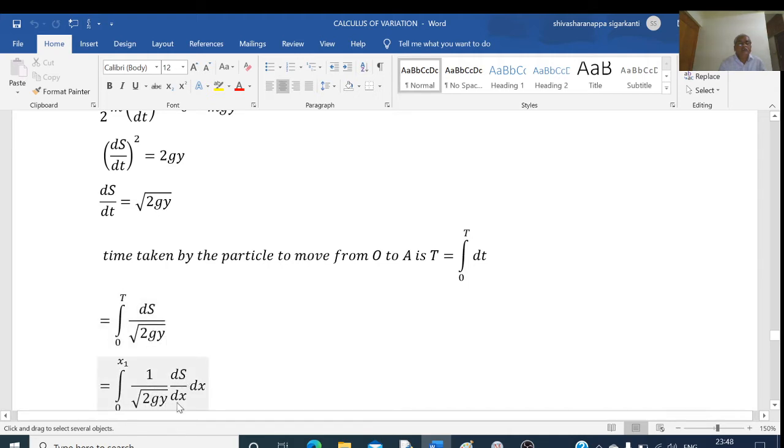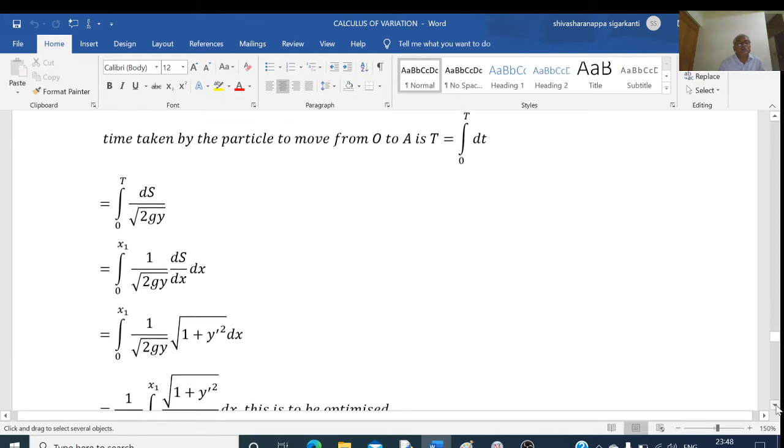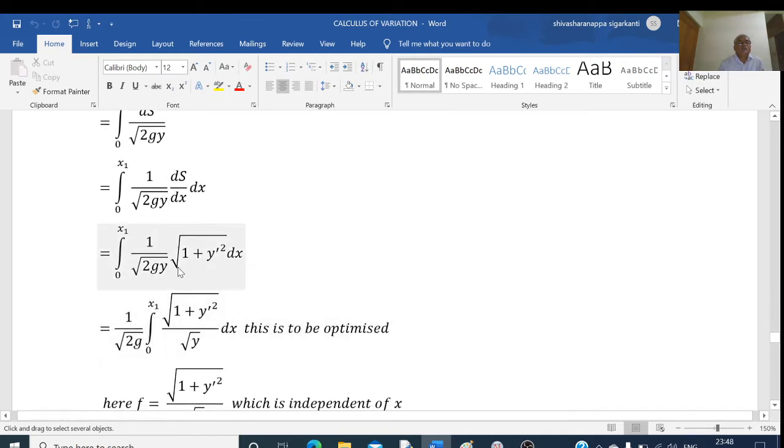I will write this as ds by dx into dx, and ds by dx is root of 1 plus y dash square. So that is 1 by root of 2gy into root of 1 plus y dash square dx.